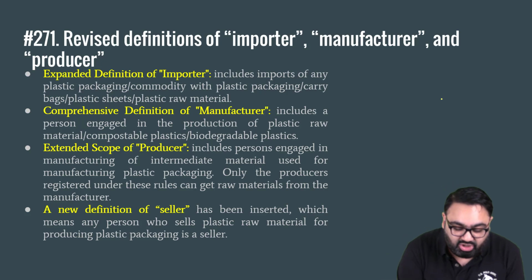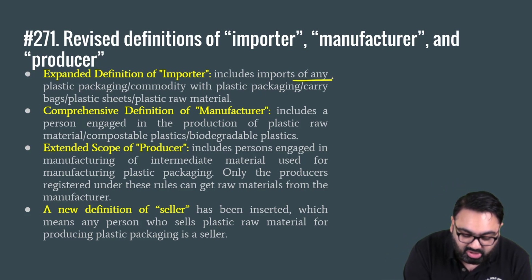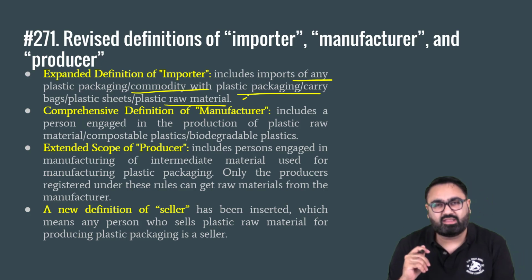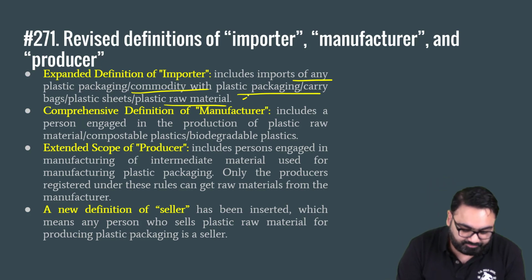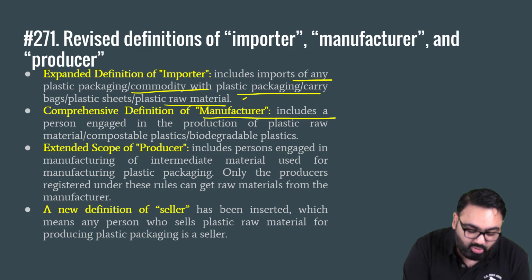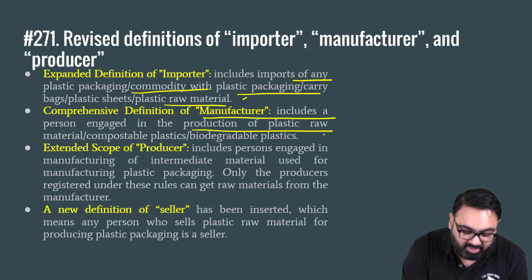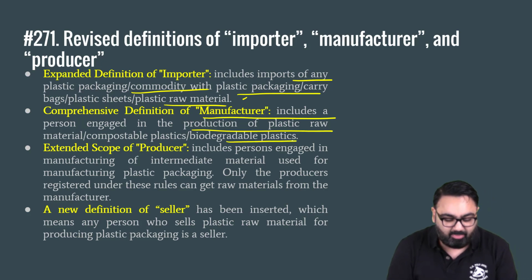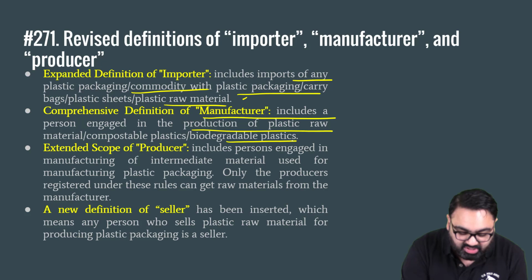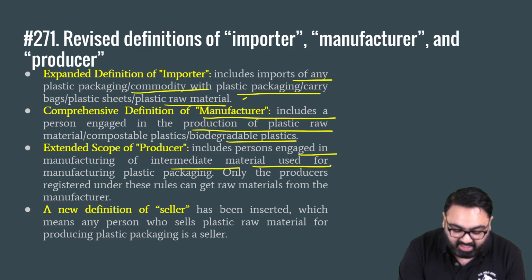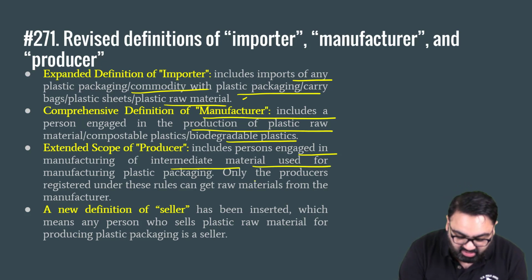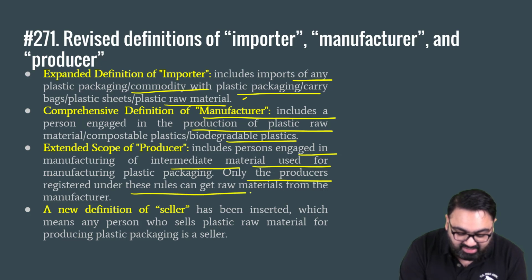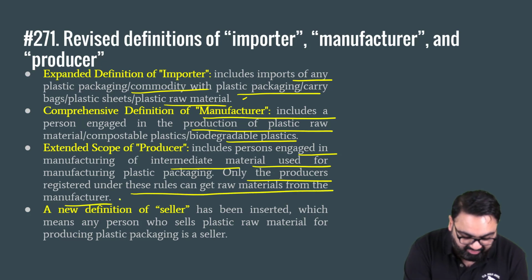First, the definition of importer now includes imports of any plastic packaging commodity with plastic carry bag, etc. Whoever is importing this will be called an importer. Second, the definition of manufacturer includes a person engaged in production of plastic raw material, biodegradable plastics, compostable plastics, etc. What about producer? Producer is a person who engages in manufacturing of intermediate material that is used in manufacturing of plastic. Only the producers registered under these rules can get raw materials from the manufacturers.